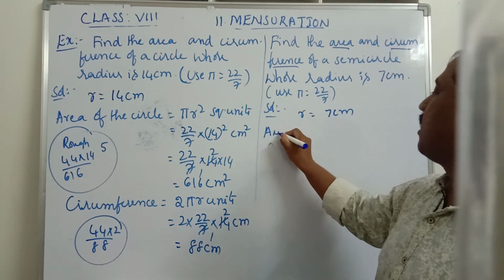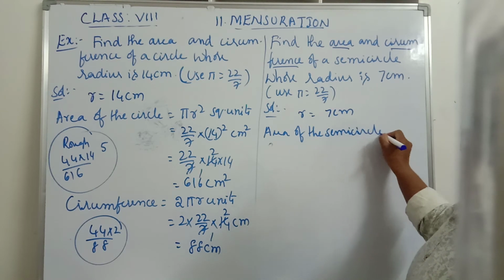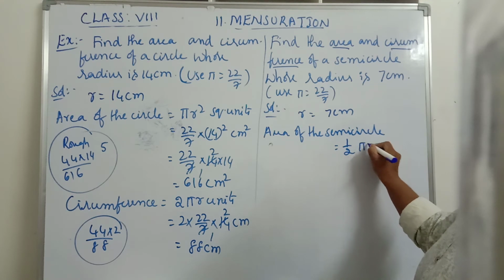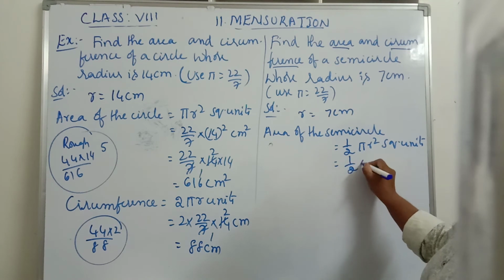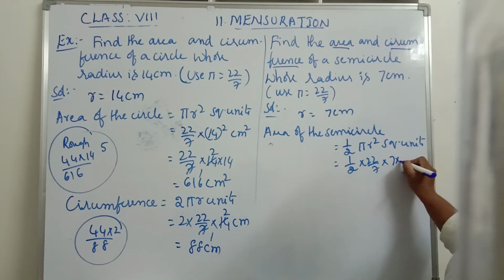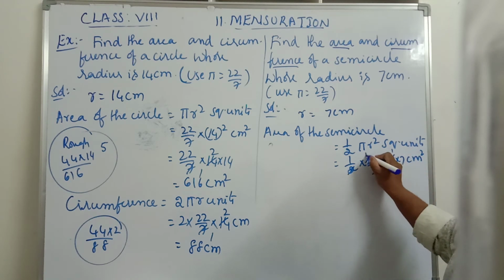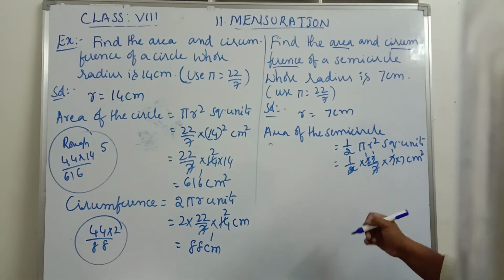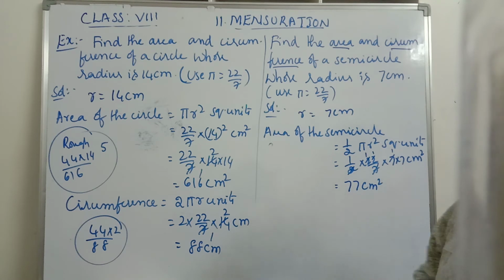Area of the semicircle is equals to 1 by 2 pi r square units. That is 1 by 2 into 22 by 7 into r is equals to 7, so r square means 7 into 7 centimeter square. 7 ones are 7, 2 ones are 2, cancelled. 1 into 11, 11 into 7 is 77 centimeter square is the area of the semicircle, and its formula is half pi r square.